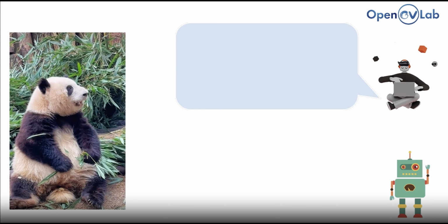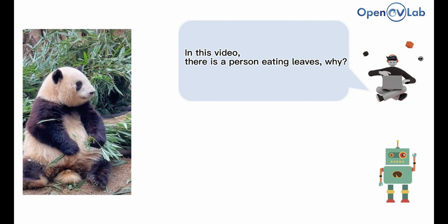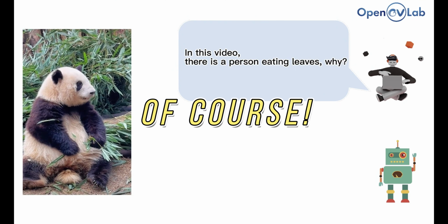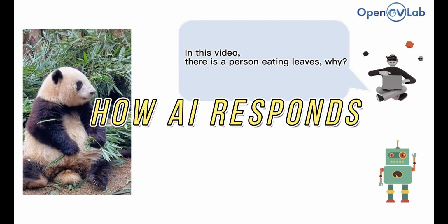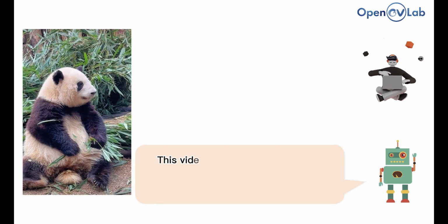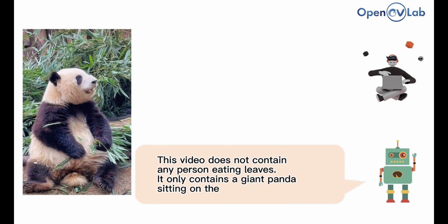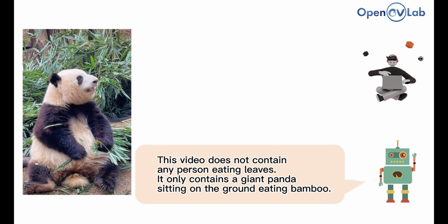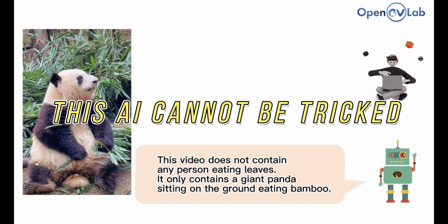So this is you, and this is the AI. On the left side, there's a video of a panda eating leaves. And they are saying, in this video, there is a person eating leaves. Why? But of course, it's very clear, it's not a person. Now let's have a look at how the AI responded. This video does not contain any person eating leaves. It only contains a giant panda sitting on the ground eating bamboo. It not only denied what you said, but also told what exactly the panda is doing. That clearly means this AI cannot be tricked.